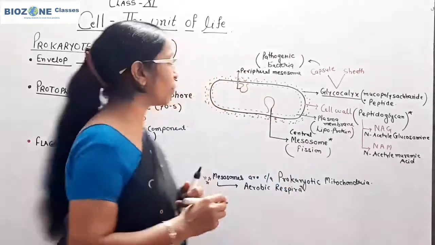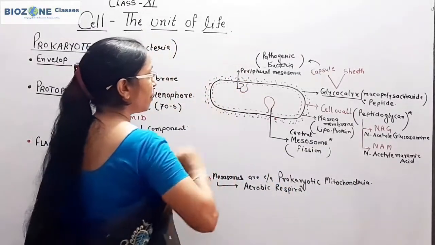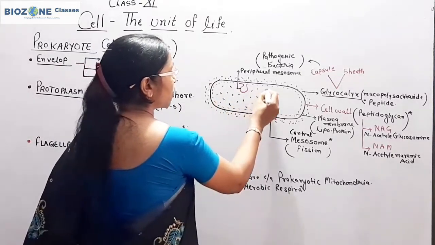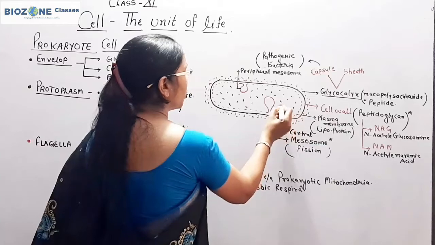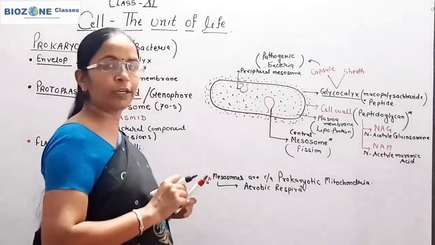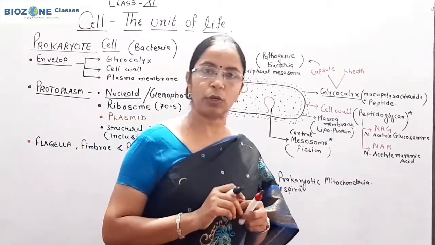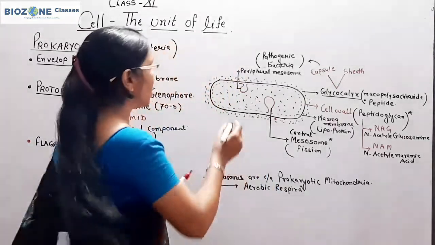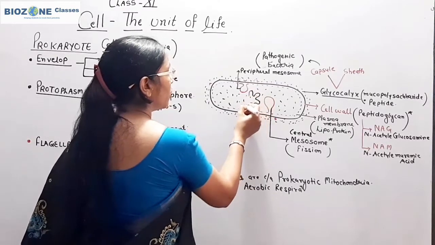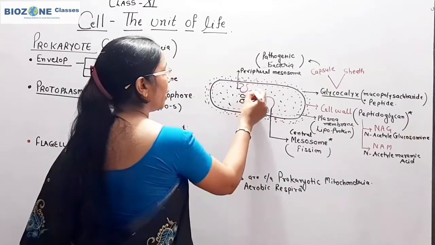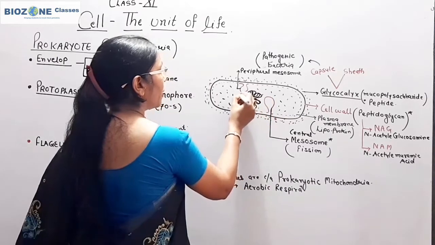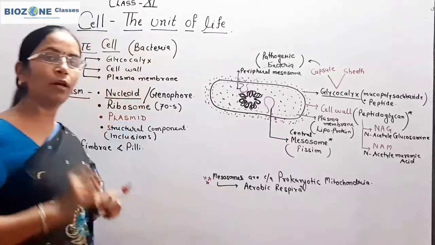When we study about protoplasm, inside the plasma membrane is a heterogeneous structure, but it is evenly distributed. That is protoplasm. It is not differentiated into cytoplasm as well as nucleoplasm. Inside the protoplasm, you remember, a single DNA or a single chromosome is present, and this DNA is double stranded, but it is a single circular DNA.